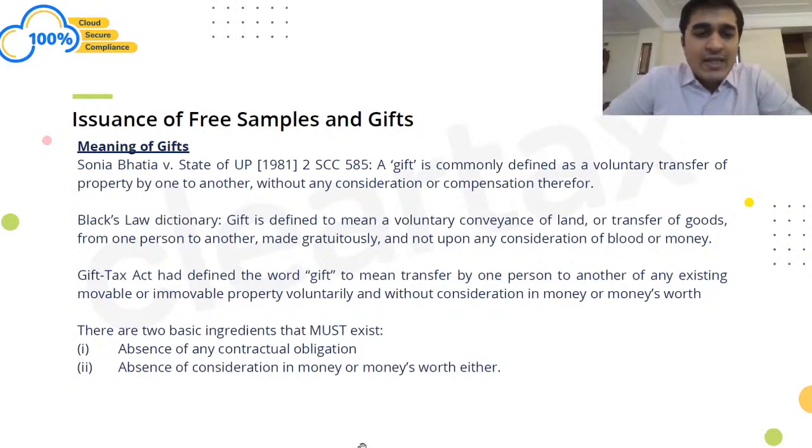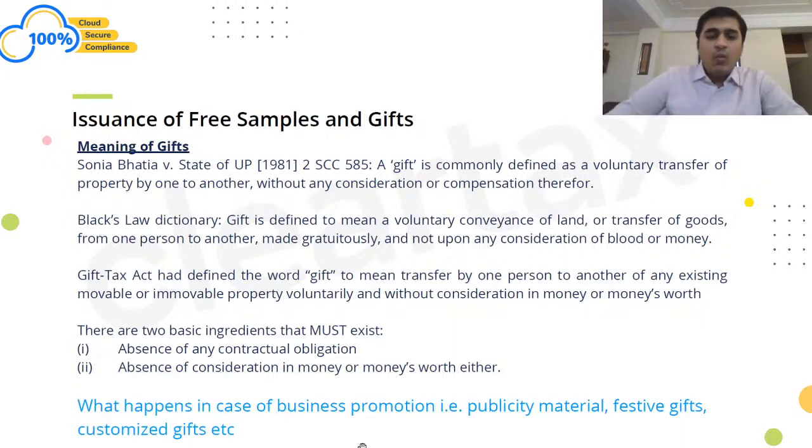If that should not be categorized as gift, it should not be chargeable either under Schedule 1, or it should not be reversed as ITC under 17(5)(h), right? Now, what if I'm giving certain materials as business promotion materials in the form of, let's say, publicity material? I'm giving you a calendar, a gift which is there during Diwali, or any customized gifts which I'm sending out to my clients.